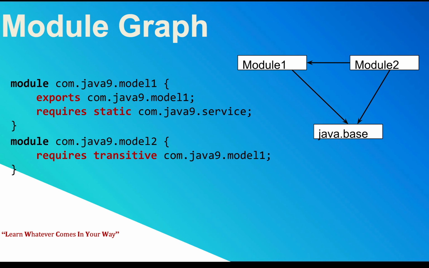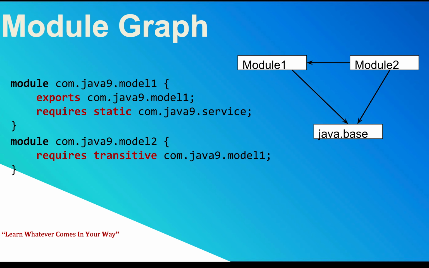And so what is a module graph? Take a look at module 1 and module 2, both of them looking for something from java.base. But if you look at the code, nowhere am I requiring java.base, because java.base is the default package, like Object. You don't have to explicitly import Object whenever you're creating a class. Similarly, you don't have to export or require java.base explicitly. Even if you're not providing it inside your module, it is still accessible.